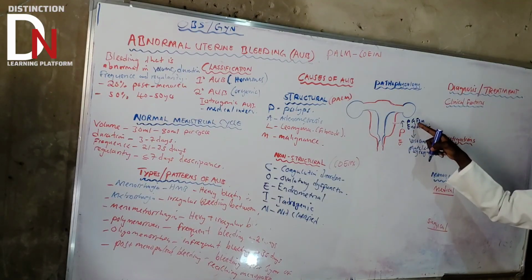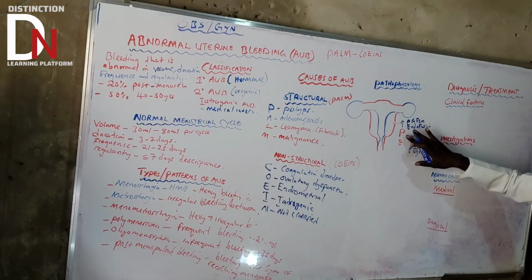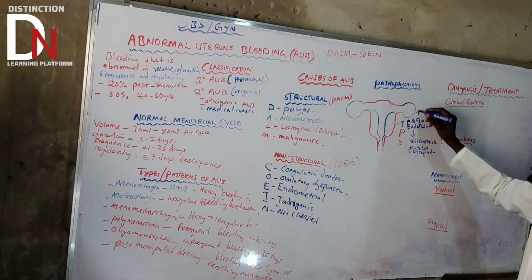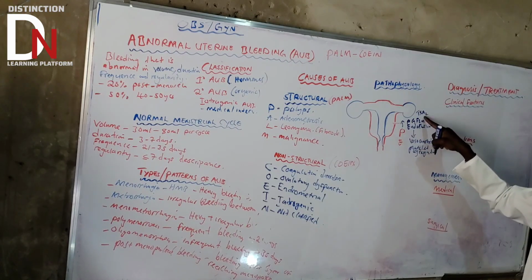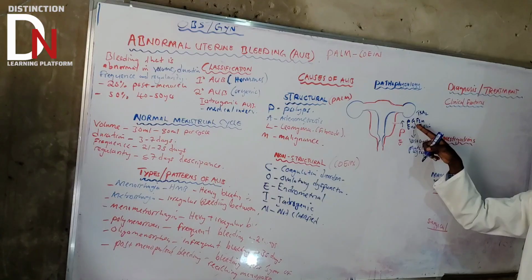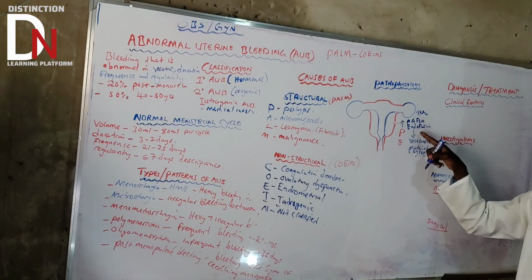And remember, progesterone also promotes another important substance, thromboxane A2. Thromboxane A2 is the one that promotes platelet aggregation, and prostaglandin F2 alpha and endothelin promote vasoconstriction.